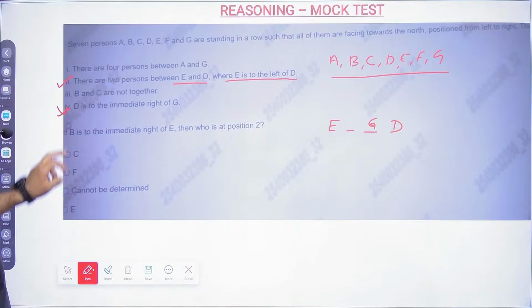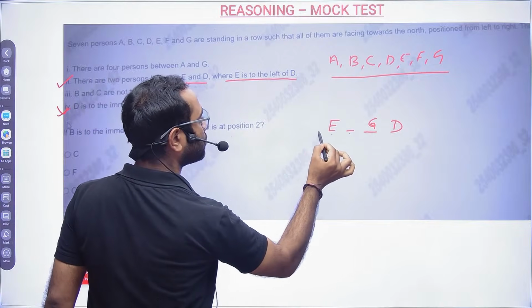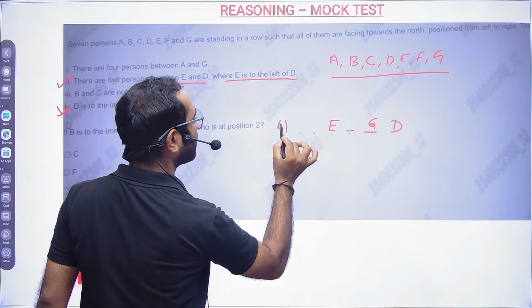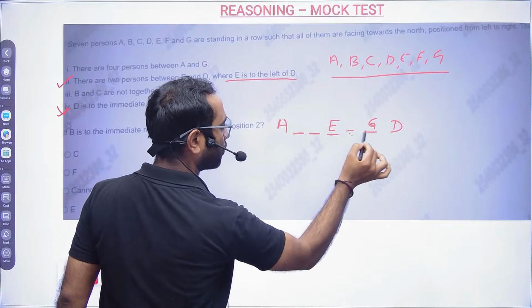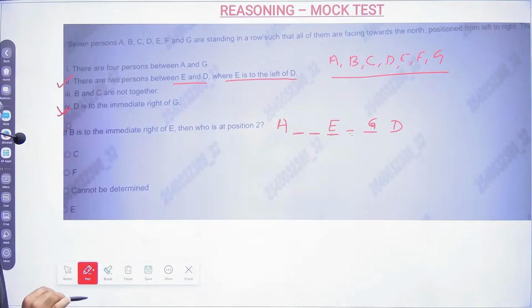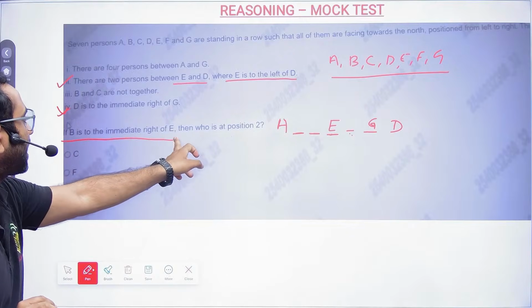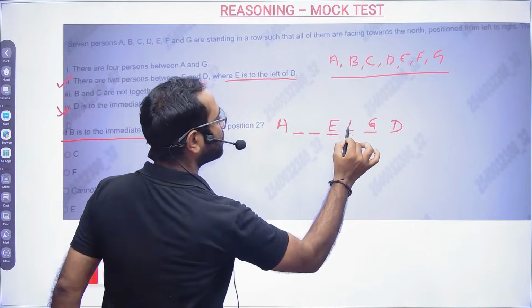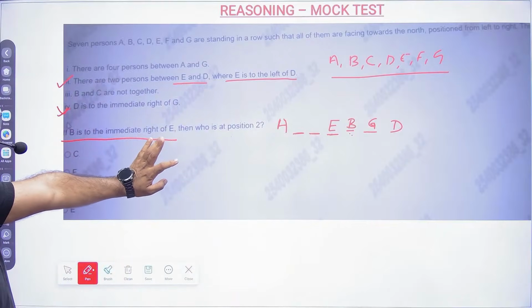Now there are 4 persons between A and G. So 1, 2, 3, 4. So A will be here. So there are 4 persons between A and G. Okay. Now, what they are asking: if B is to the immediate right of E, then who is at the position 2?